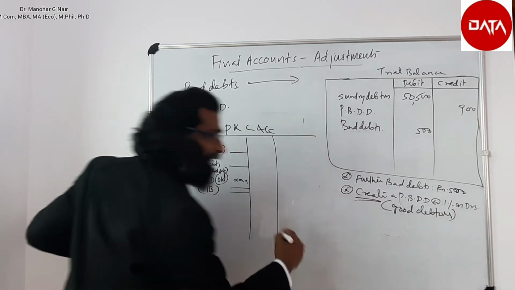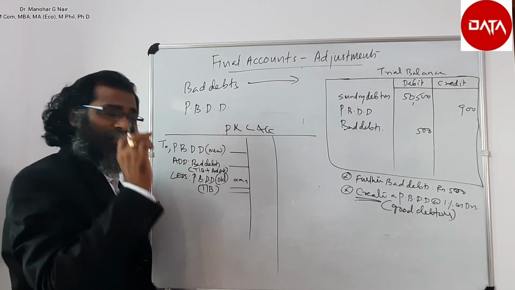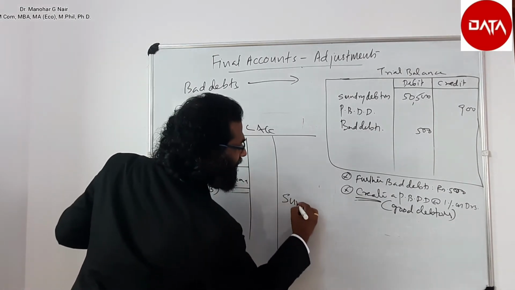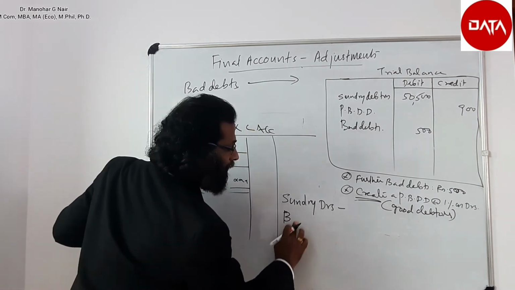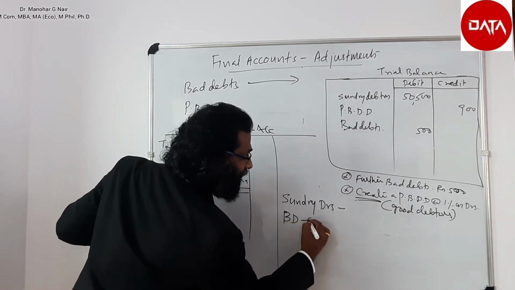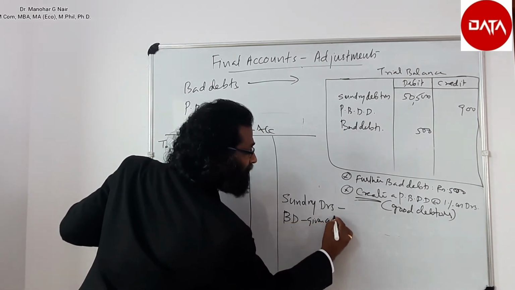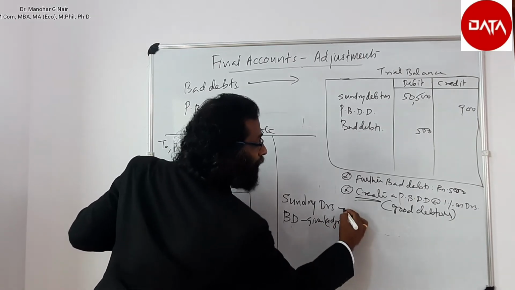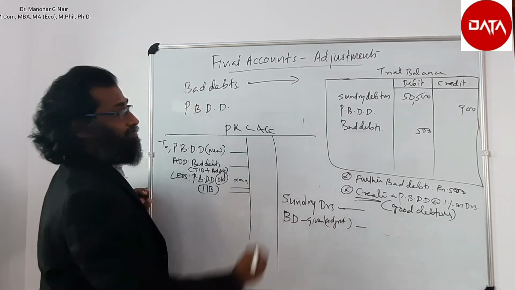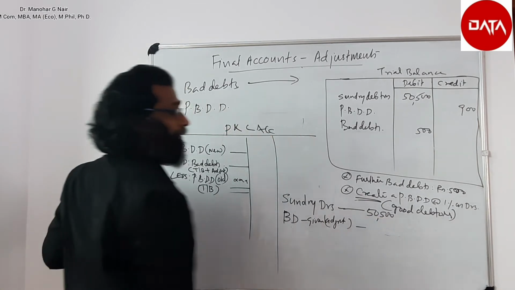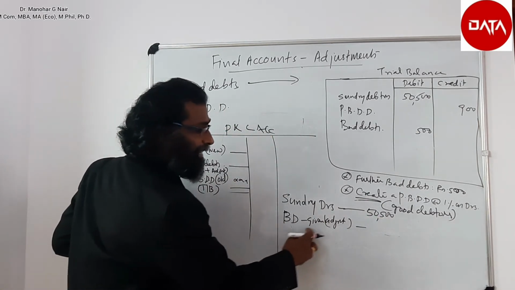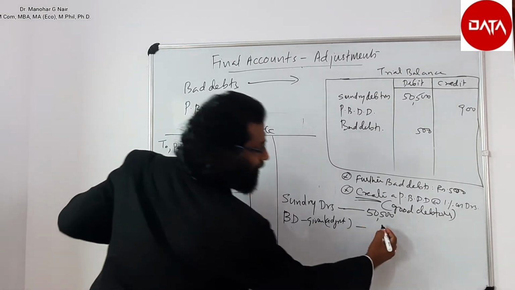Then what is good debtors? Good debtors is equal to sundry debtors minus bad debt given in the adjustment. Here sundry debtors is 50,500 minus bad debt given in the adjustment 500.